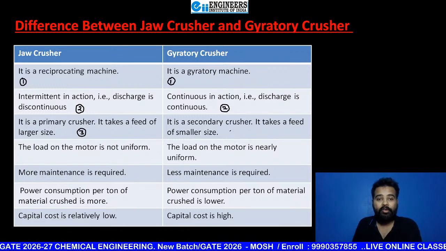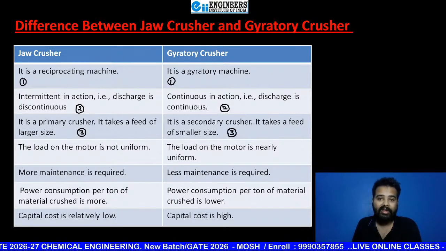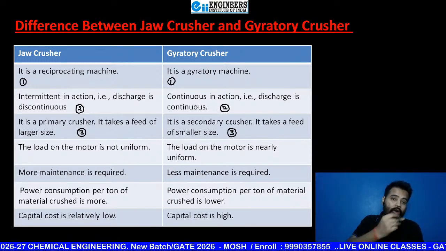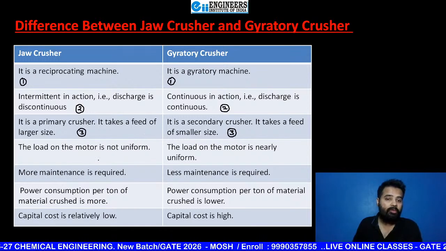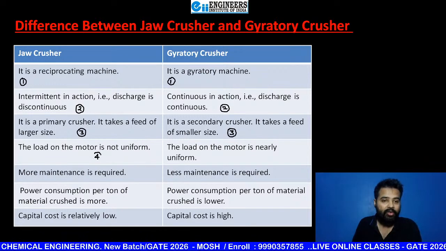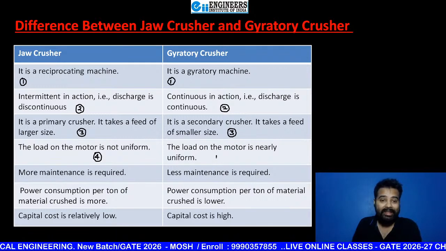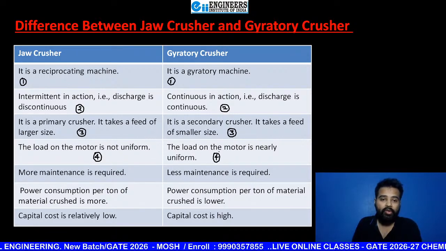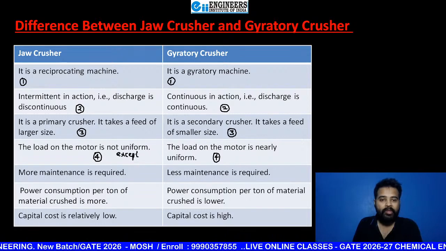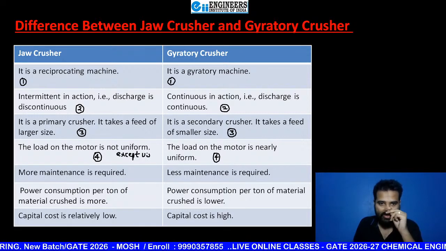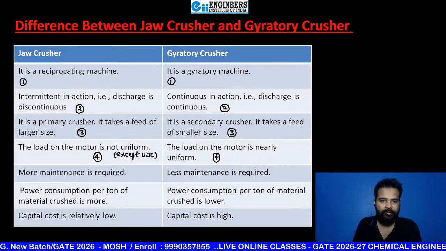It takes a feed of a smaller size. Now, fourth one, the load on the motor is not uniform in case of jaw crusher generally, but here the load on the motor is nearly uniform. Here you can write, except universal jaw crusher. You can add this line.